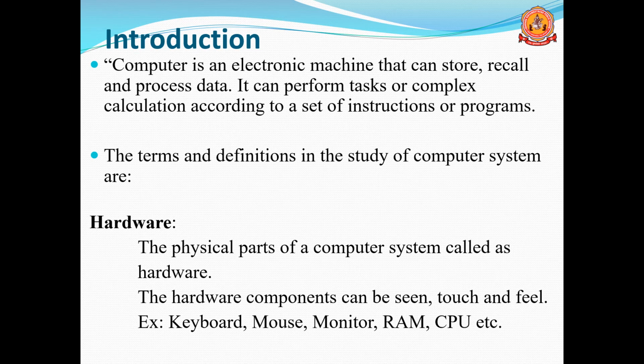Such devices are known as hardware, also known as peripheral devices. Examples: keyboard, mouse, monitor, RAM, CPU. Other than that, many other devices, such as hard disk, are also available. I only mentioned four to five examples here. Not only these, many examples are available. So these are the hardware.